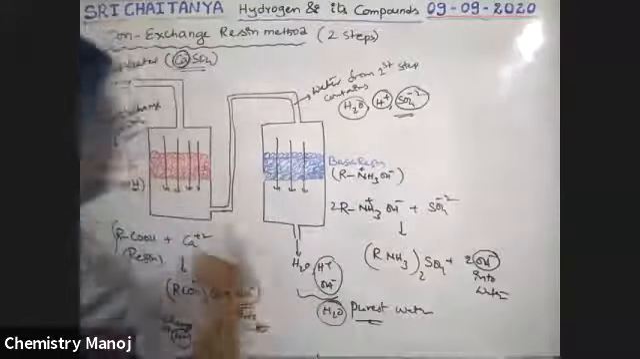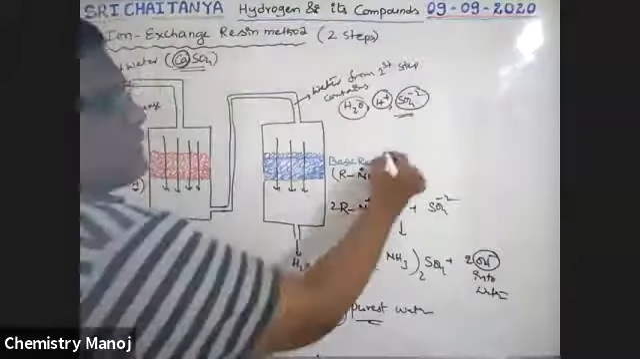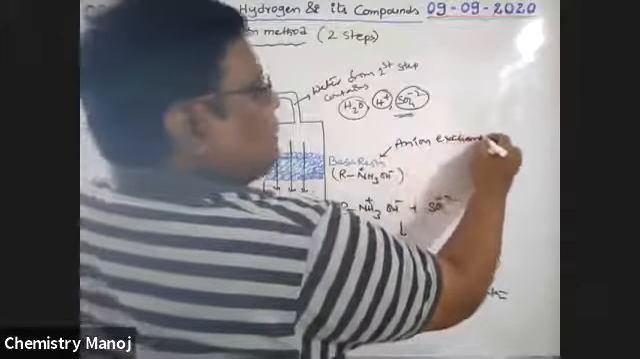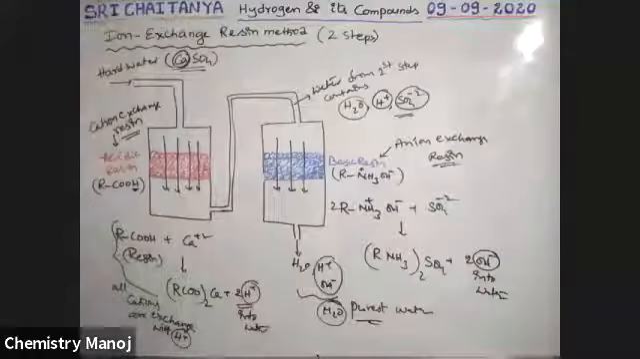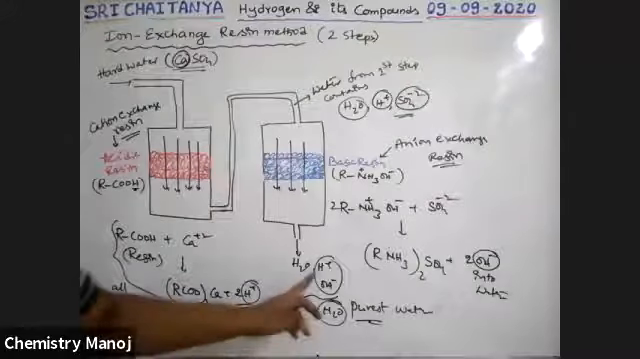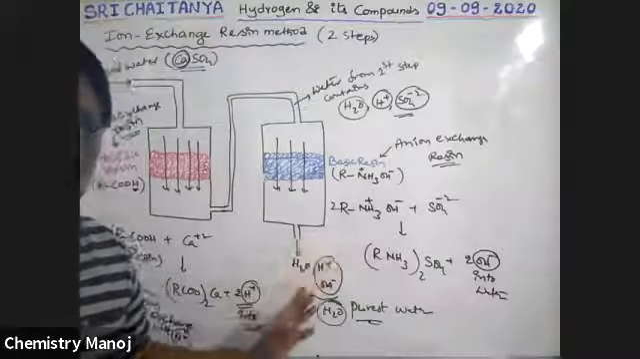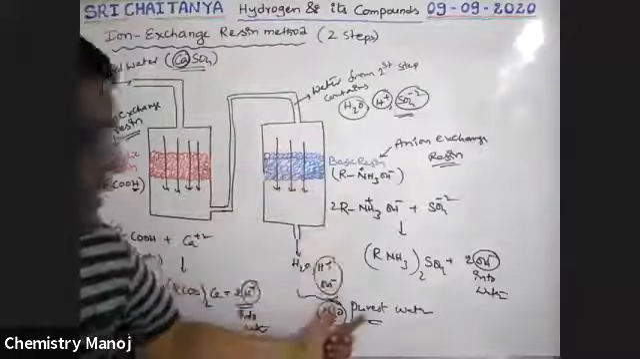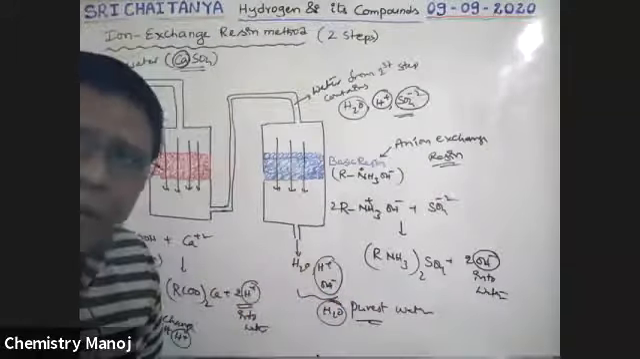All cations are replaced here. All anions are replaced here. So that is why this basic resin is called an anion exchange resin. So purest form, and all the cations other than H plus are exchanged here, and all anions other than OH minus are exchanged here. Only H2O comes out. No other ions are there.